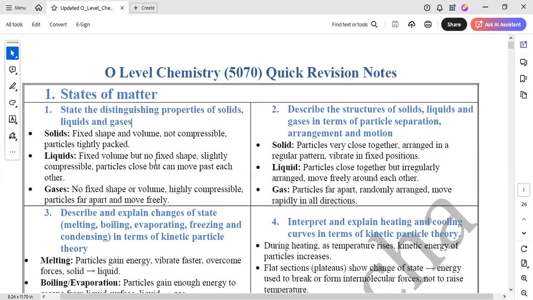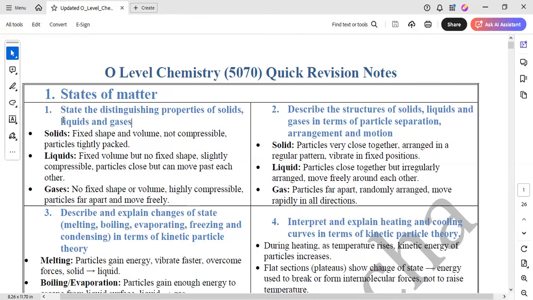Particles are close but can move past each other. Gases have no fixed shape or volume, are highly compressible, and their particles are far apart and move freely. Then the next topic is describe.